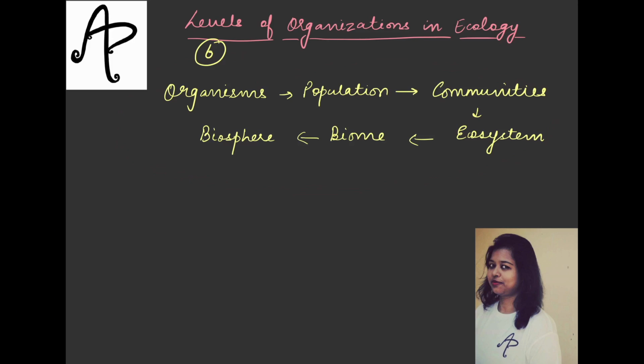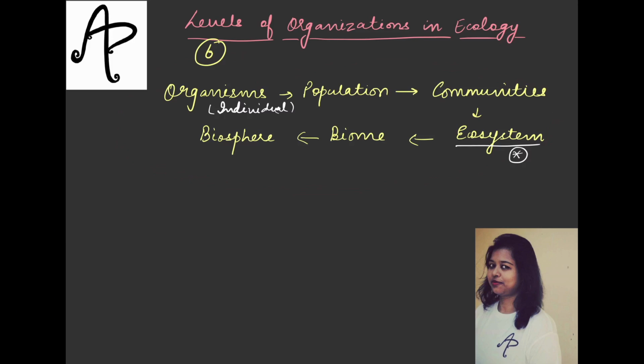So organisms, or you can also say individuals. When the individuals combine, they form a population. When the populations combine, they form a community. Then we have the ecosystem. The basic definition we have already done earlier, but once we proceed with this topic, we will do that in detail again. And then you have the biome, and then you have the final living zone wherein atmosphere, lithosphere and hydrosphere combine to form the biosphere. Let's start discussing.